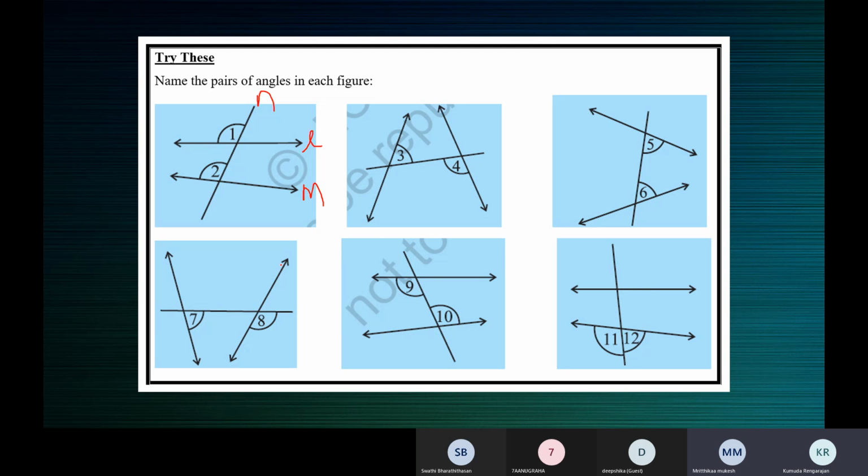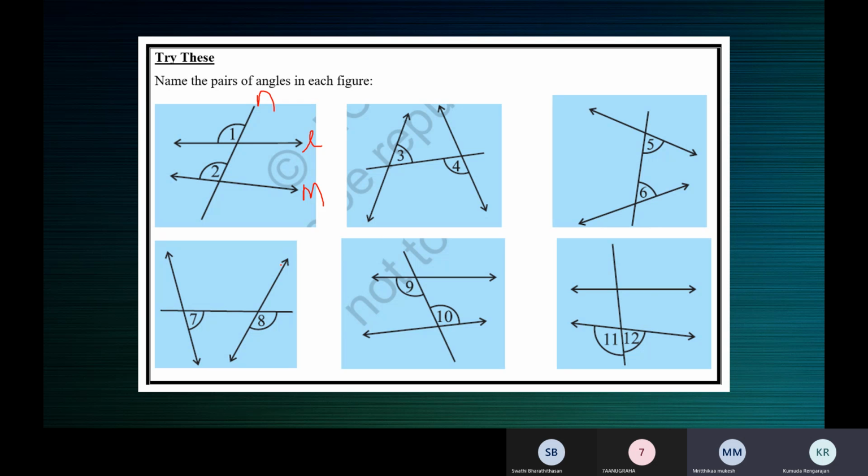Yes, ma'am. Where is it given? Which are the two lines? L and M are the two lines. Are the lines L and M parallel to each other? Yes, ma'am. Where is it given? How do you know that they are parallel to each other?